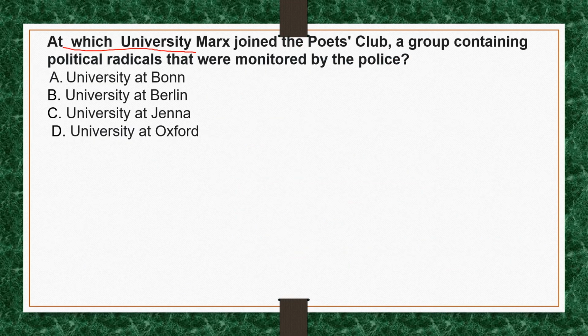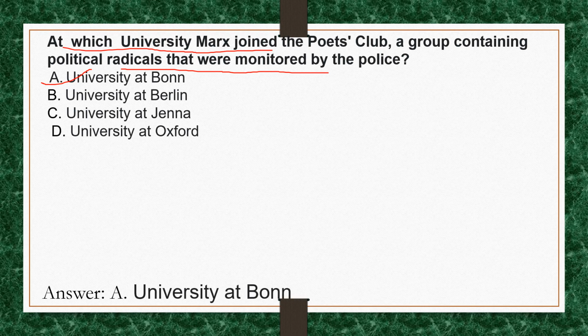At which university did Marx join the Poets Club, a group containing political radicals that were monitored by the police? The correct option for this question is option A, University of Bonn. While at the University of Bonn, Marx joined the Poets Club, a group containing political radicals that were monitored by the police. Marx also joined the Trier Tavern Club drinking society, where many ideas were discussed, and at one time he served as the club's co-president.